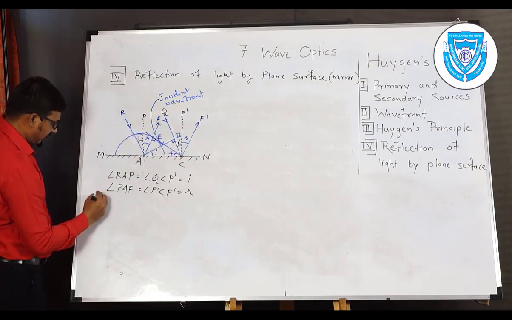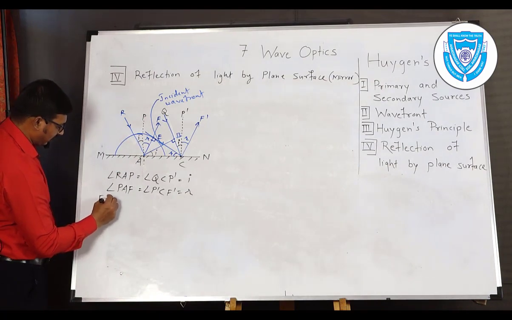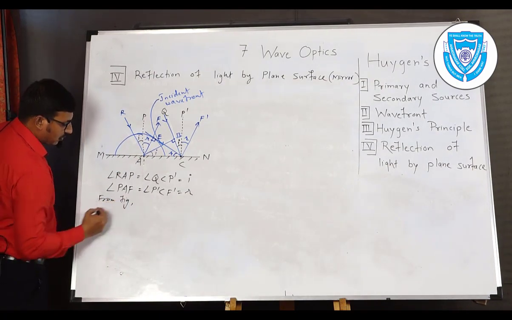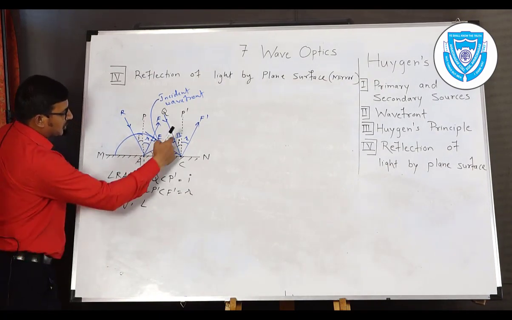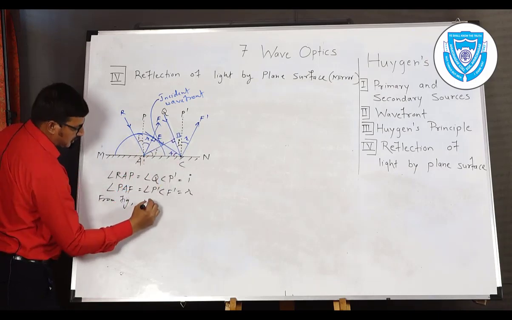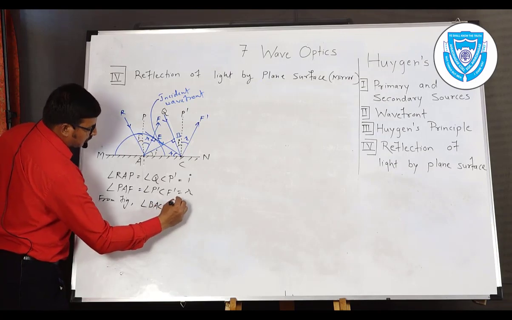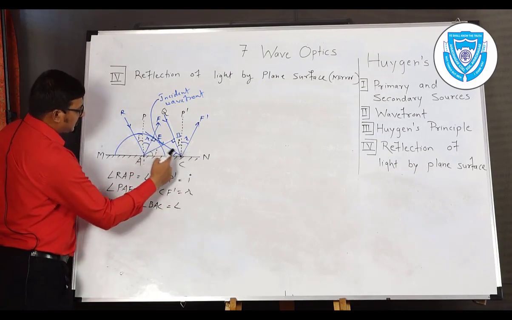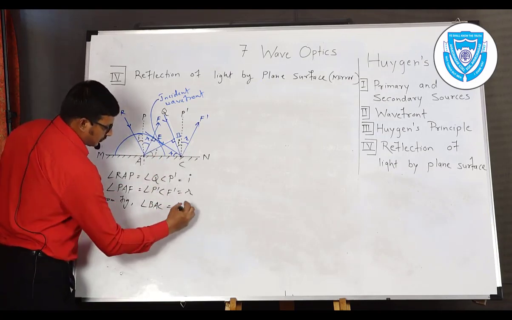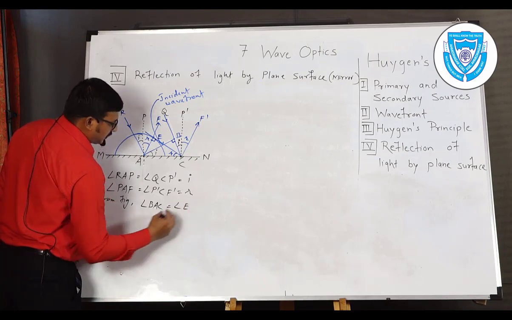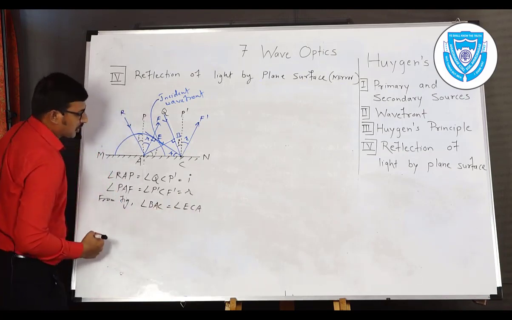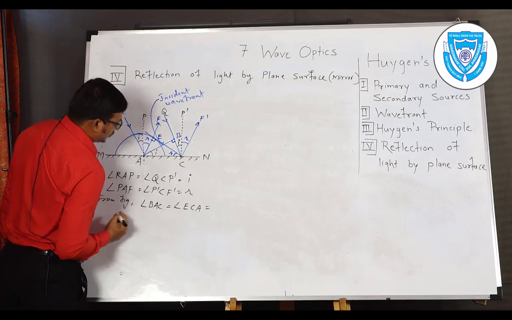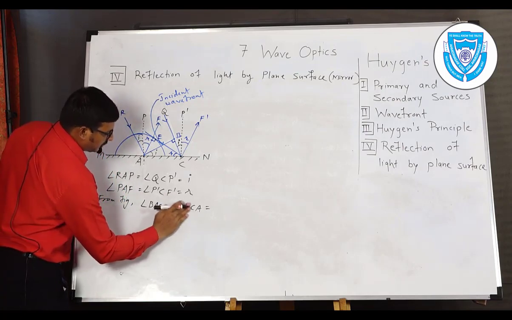So from the figure, what we write: angle BAC, that is equal to angle ECA, sorry, BCA.